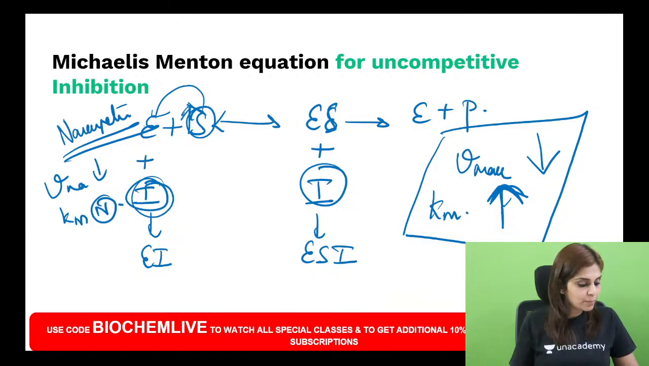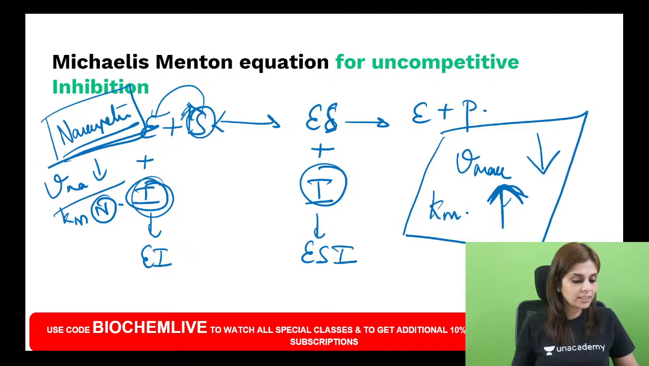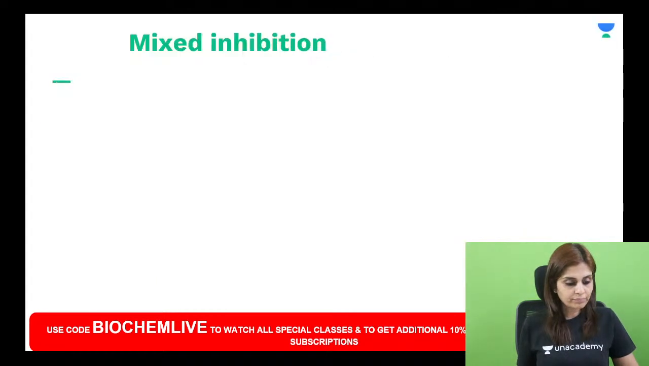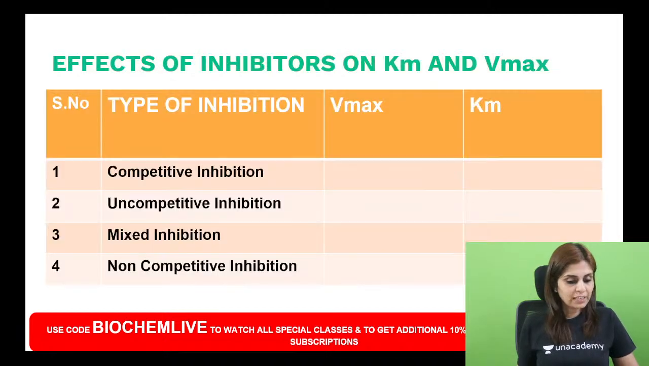Okay, so what did I tell you about non-competitive inhibition? Vmax is reduced, but Km is normal. Okay, so can we fill up this tabular column? All of you, will you help me fill up this tabular column? So tell me what happens to Vmax in the case of a competitive inhibitor. In the case of a competitive inhibitor, when you increase the substrate concentration, you can overcome the inhibition. So Vmax remains unaltered. But for that, you have to increase the substrate concentration. So Km is increased.